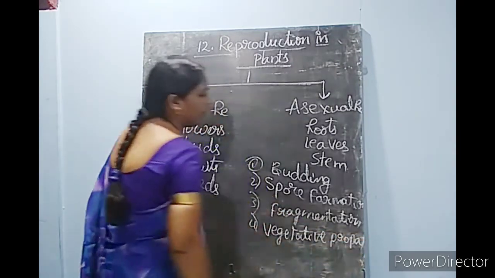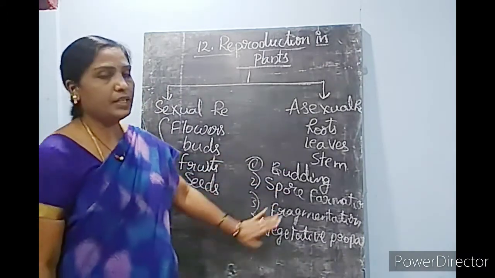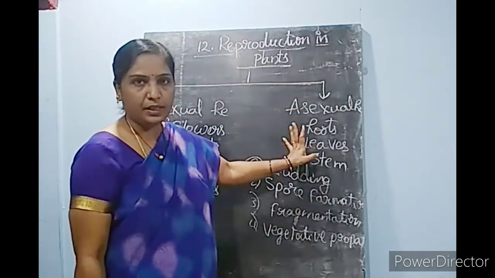So these are the different types of asexual reproduction which take place in plants.